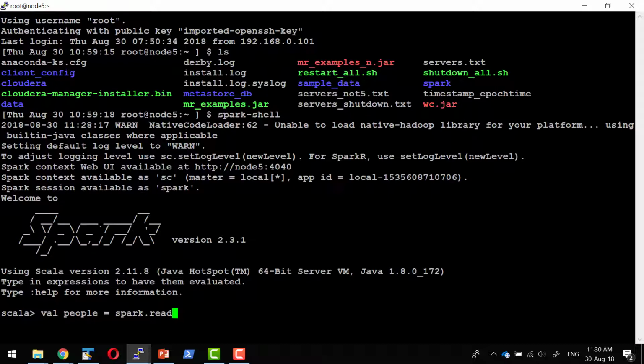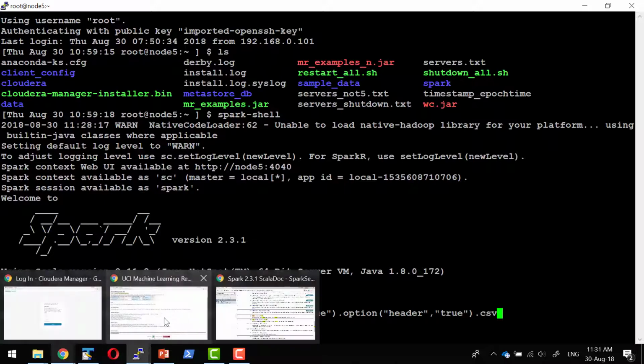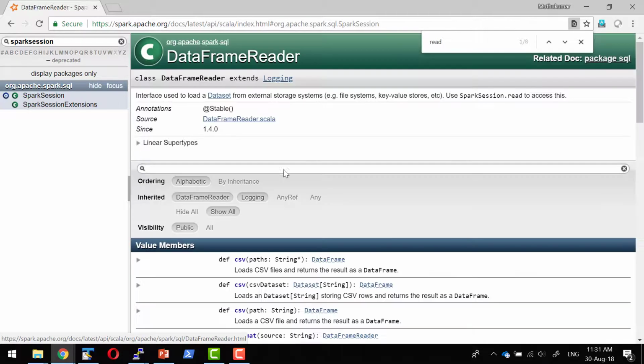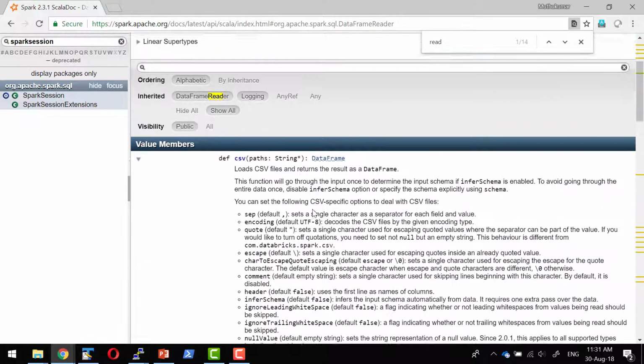Say read.option. How do I want to read this specific file? I want to infer the schema automatically. You can pass various parameters, and one more option: I do have a header, and I'm going to read a CSV file. Whenever I say read, it gives a DataFrameReader. Within the DataFrameReader, I have a method called csv.